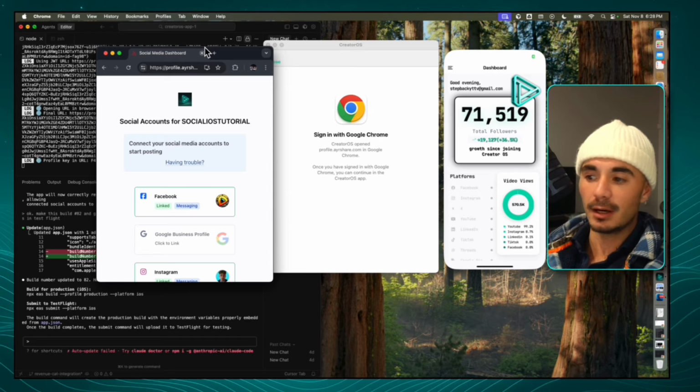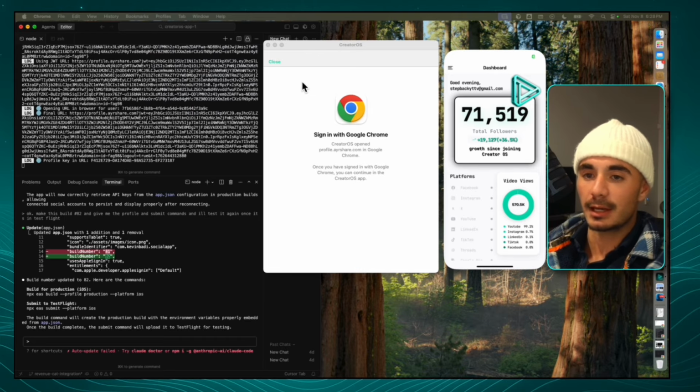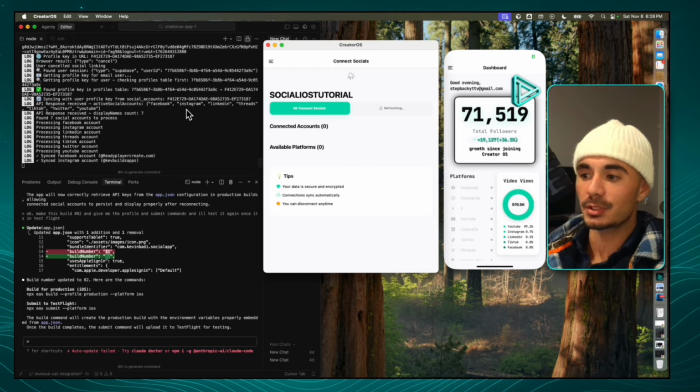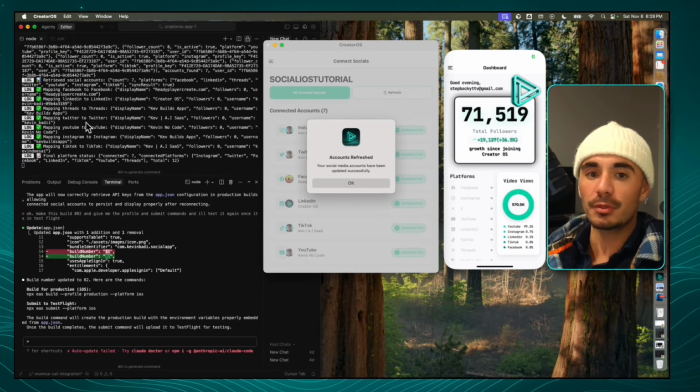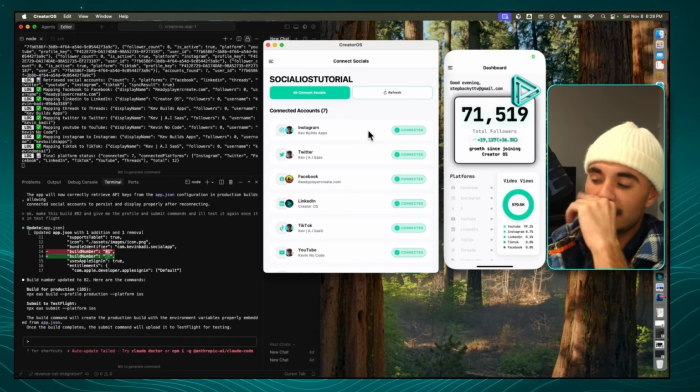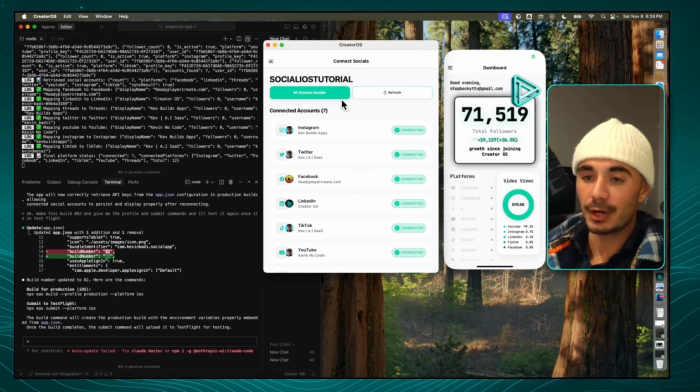So now that we have that done, I'm just going to click out of the Connect portal, and we're going to close the redirect tab there. And all we have to do is click refresh. And now we'll see the left-hand side just go through all of the different profiles that we have connected to. And now we can see that the user has all 7 socials connected to one app. So now they're able to actually move forward and use the app fully.